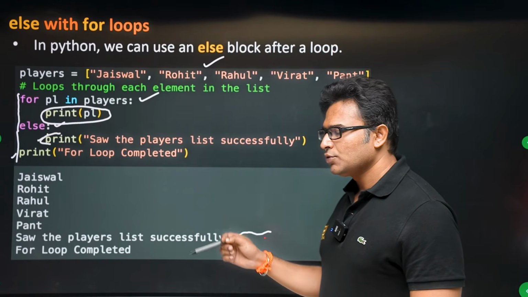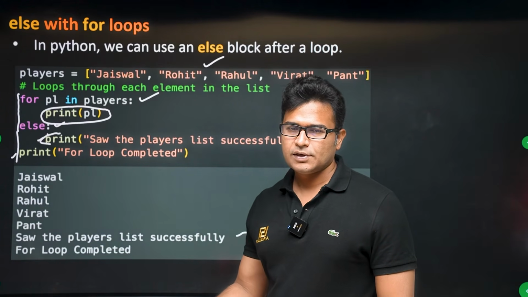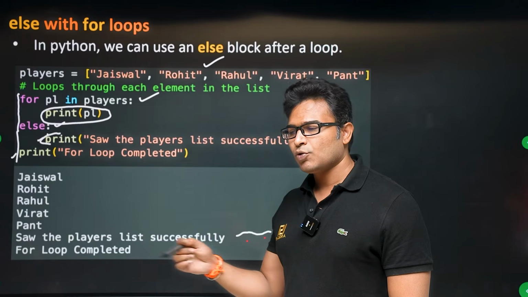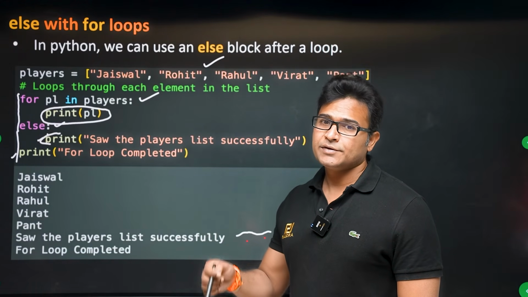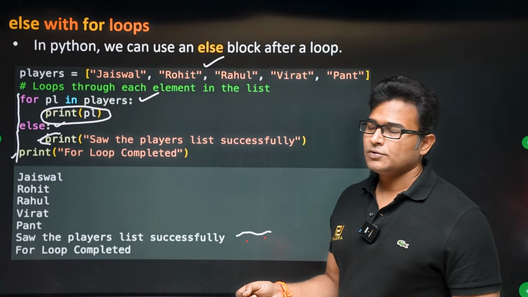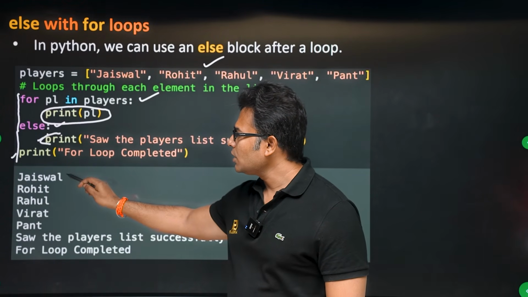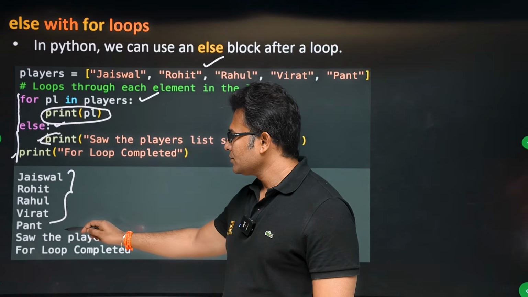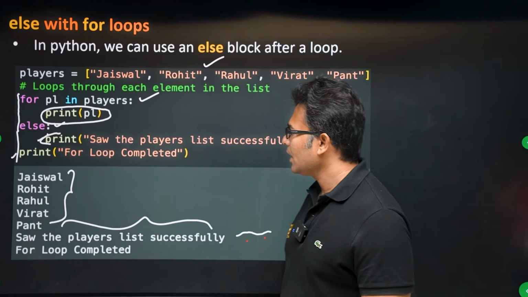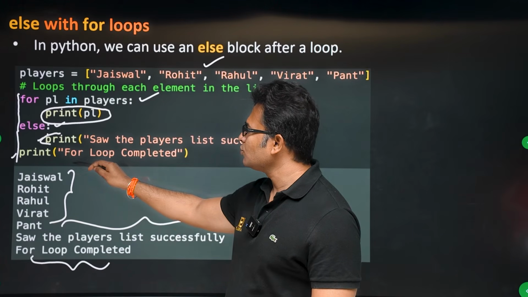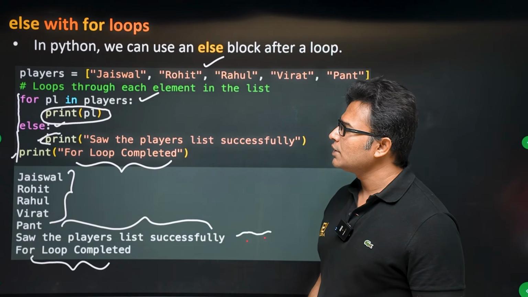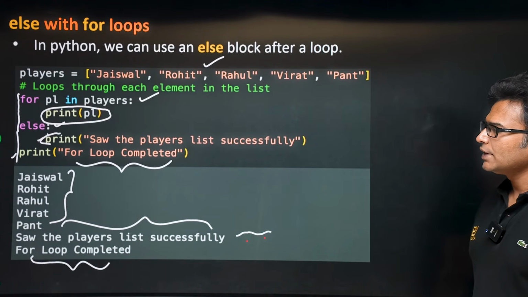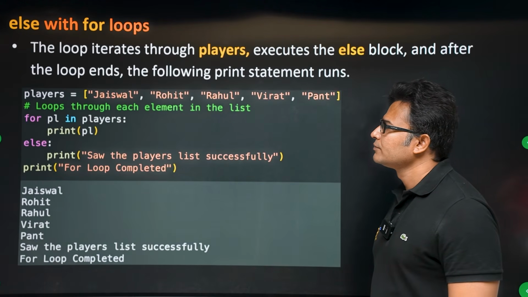If the for loop has executed successfully without breaking in between, if the entire iterable, which means the collection, the entire list, is processed without any breaks, then the else will get executed, right? Otherwise, the else will not get executed. So in this case, we are going through all the elements in the list, and then the else is executed. We saw the players in the list successfully, and then we say the for loop is completed. So whenever there is no break in the for loop, you can see the else will get executed, and you can write anything in the else. Okay.